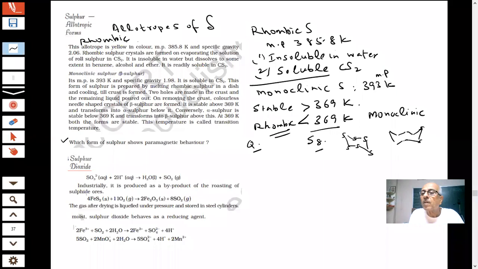Such forms exist as S8, and this is the S6 ring. S8 and S6 rings are known. Several other modifications contain 6 to 20 sulfur atoms per ring. Even those are known, and cyclo-S6 adopts a chair form.